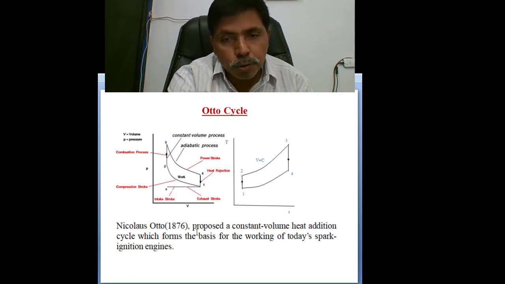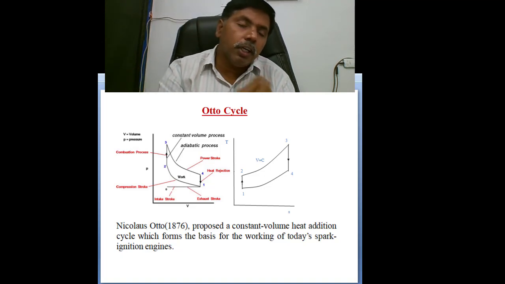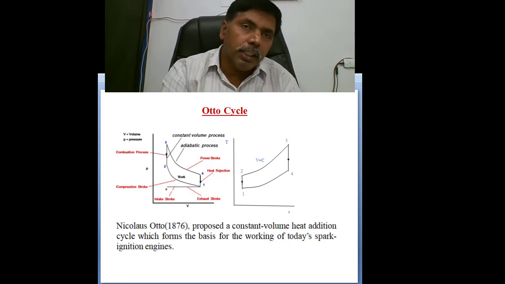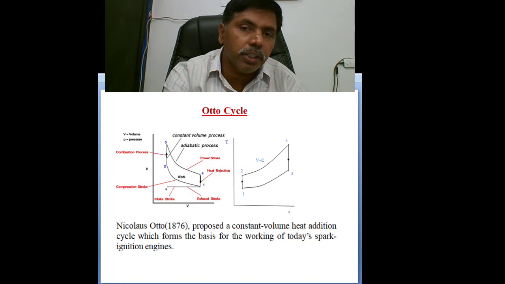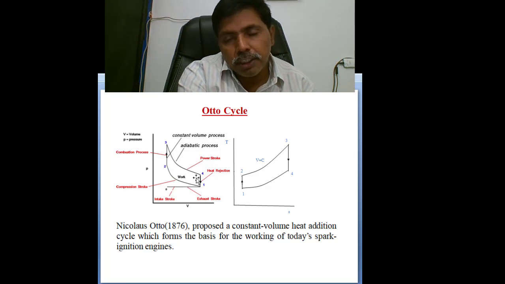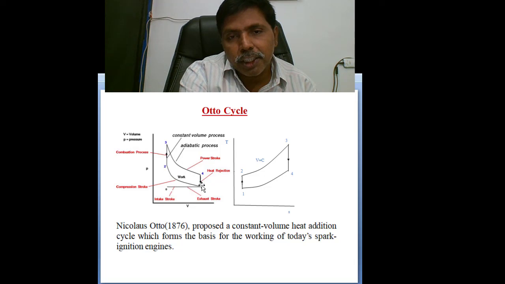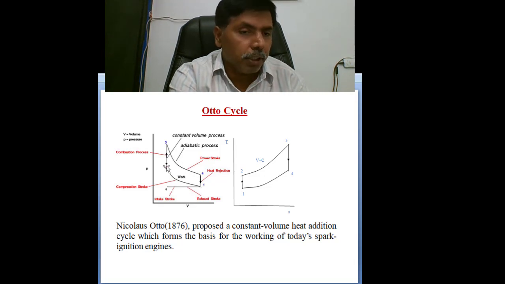Next, we discussed the Otto cycle. The Otto cycle is a combination of constant volume and adiabatic processes. The Carnot cycle is practically not possible to realize. Why? Because it has one too slow process and one too fast process. Here they replaced the two slow processes by constant volume processes: constant volume heat addition and constant volume heat rejection. The remaining two processes are the same: adiabatic expansion and adiabatic compression.